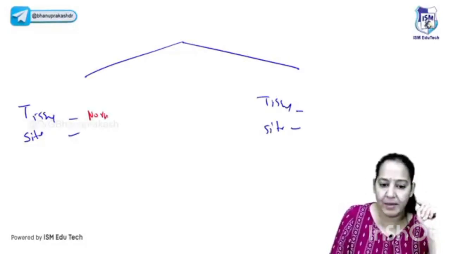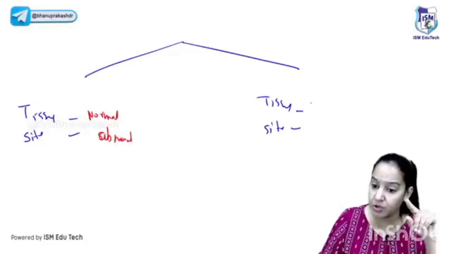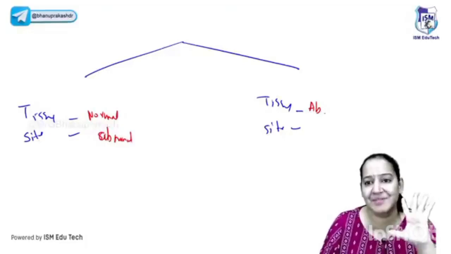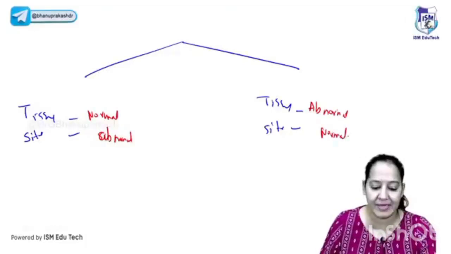So say the tissue is normal, but the site is abnormal. Site is abnormal means ectopic. What is this known as? Or say the tissue is abnormal. Abnormal means it's not cancer, it's a malformation. Tissue is abnormal, but the site is normal, the normal site of that organ only. What is it known as? Can you tell me the answer?